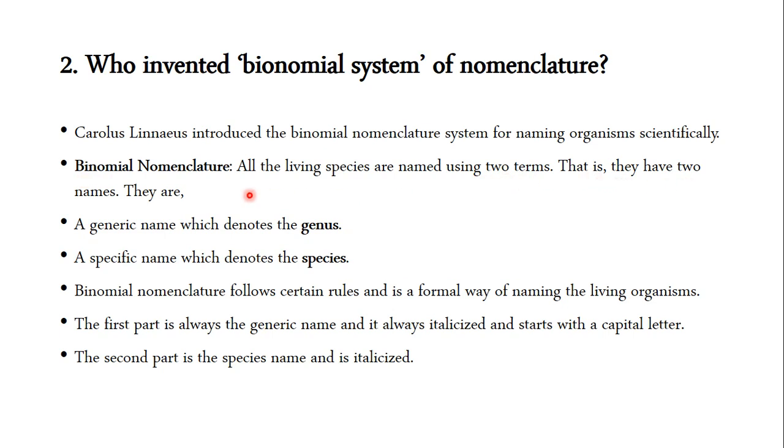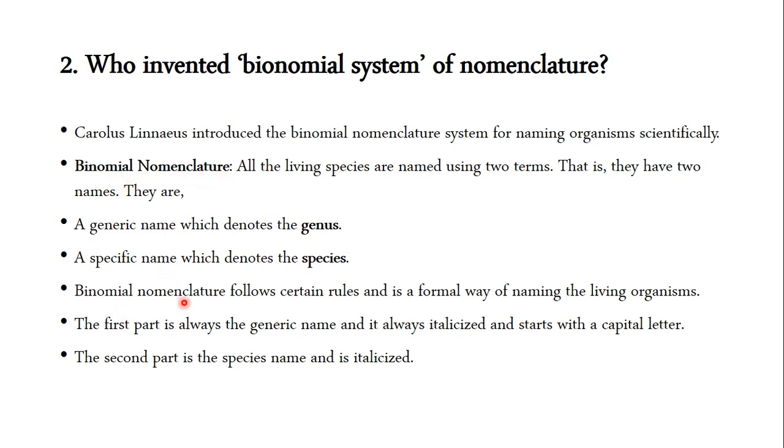Take the example: the generic name, which denotes the genus, and the specific name, which denotes the species. The genus and species are very important in binomial nomenclature.